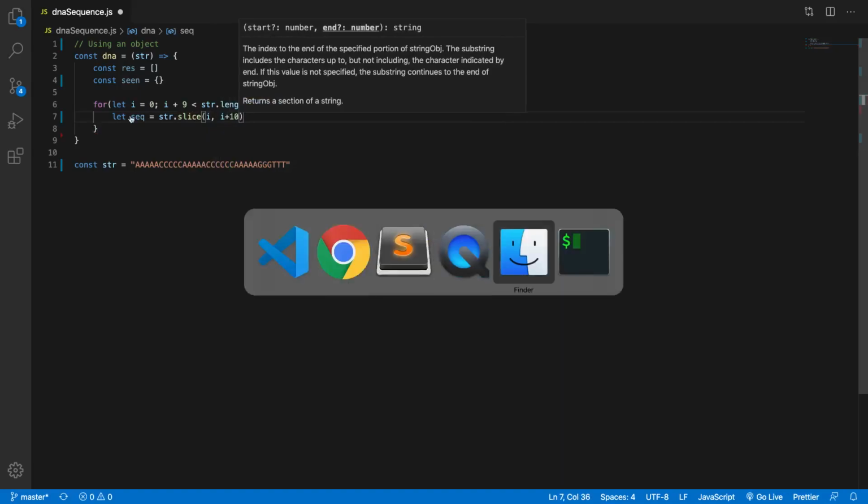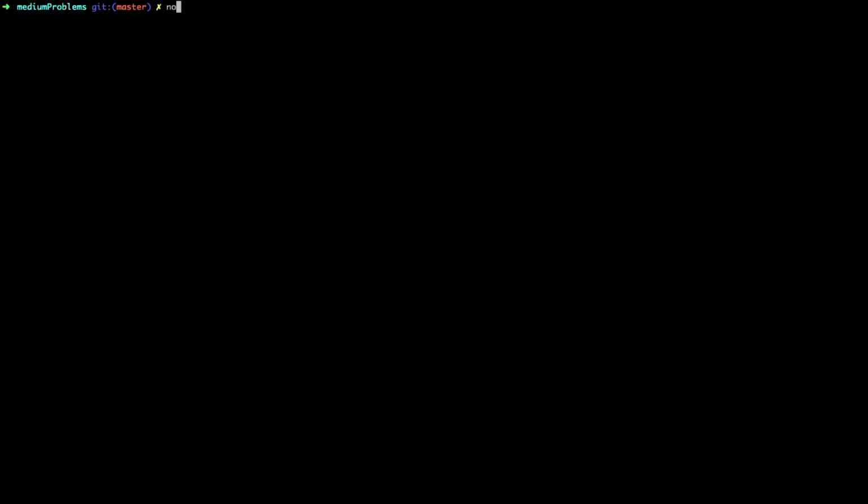Now, let's take a look at this in Node real quick. So, Node, and let's go let str equal, and it'll just be a str of 9 characters, 9 numbers. So what we can do is str.slice from 0 to 5. What do we get? We get 0, 1, 2, 3, 4, but we went to 5 here, so 5 is not included. See how we get 0, 1, 2, 3, 4, but we don't get the fifth element? So this means it's not inclusive.